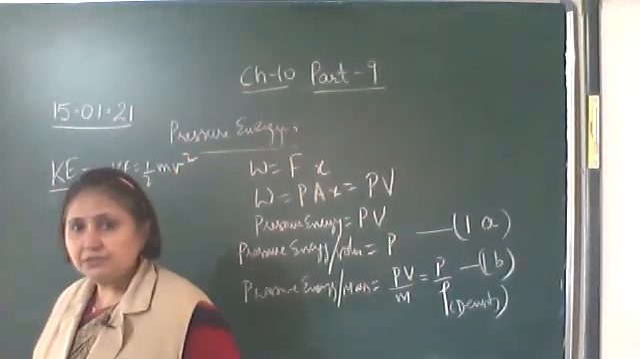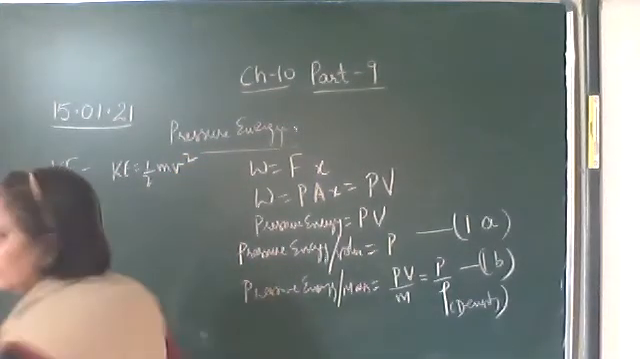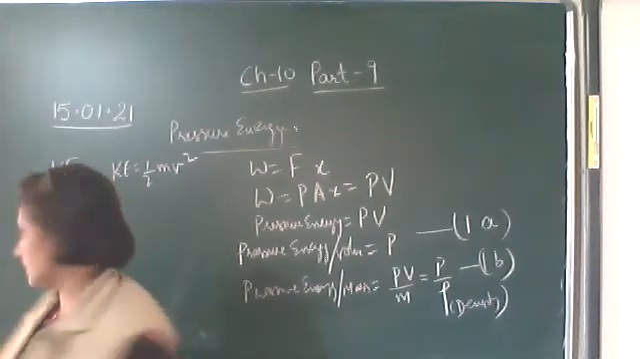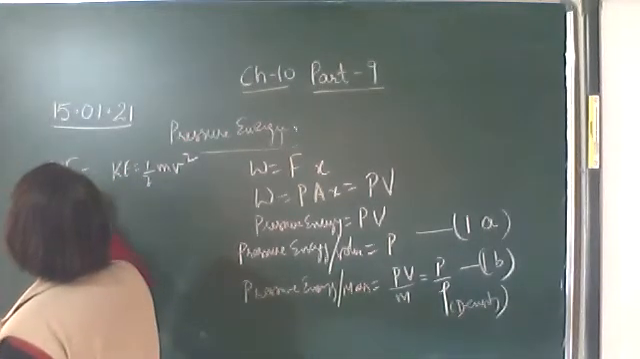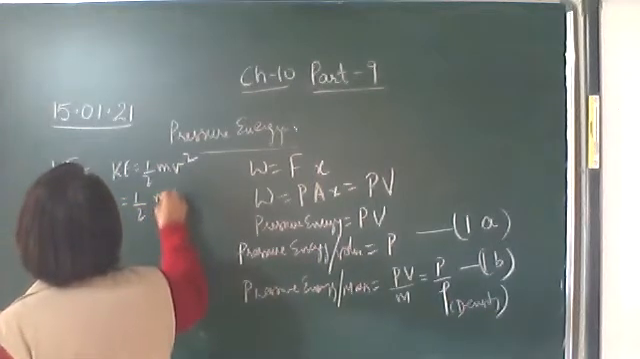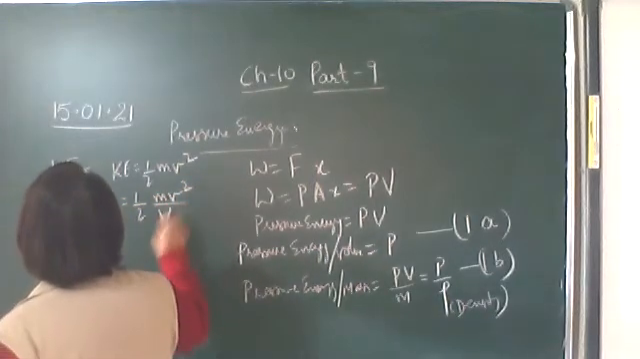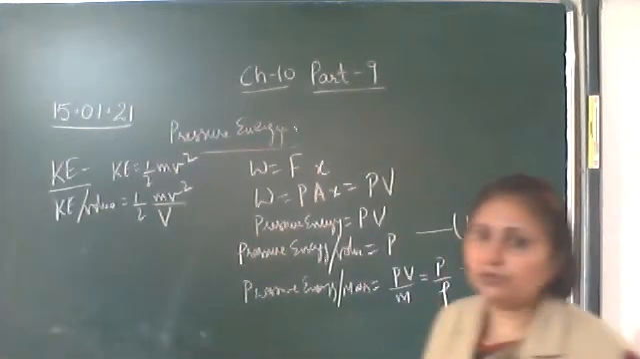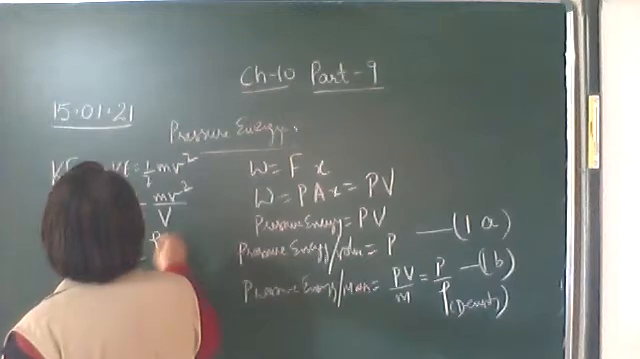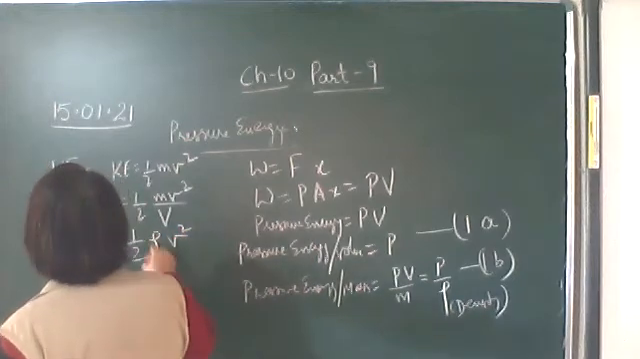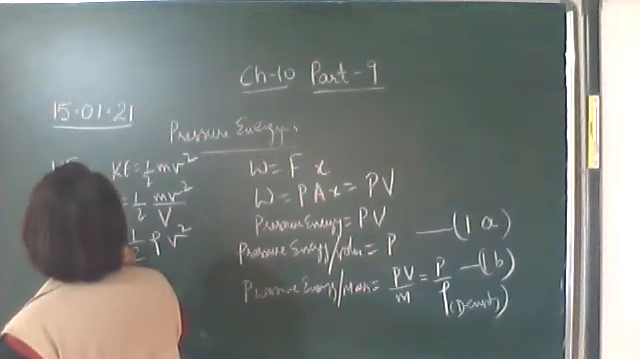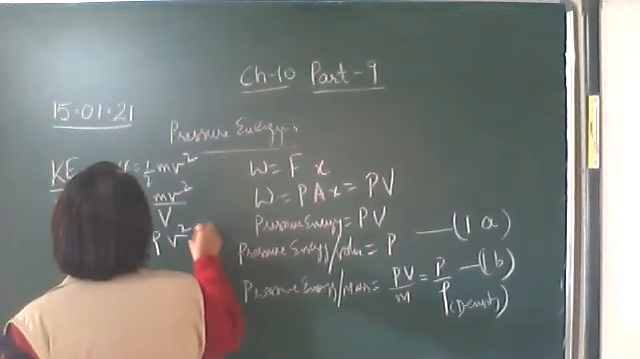Here v is the speed. The same way we are going to find the kinetic energy per unit volume and the kinetic energy per unit mass. Kinetic energy per unit volume is half m v square upon volume. Now mass upon volume is the density of the liquid, so this is equal to half rho v square, where rho is the density. This is kinetic energy per unit volume, equation number 2a.